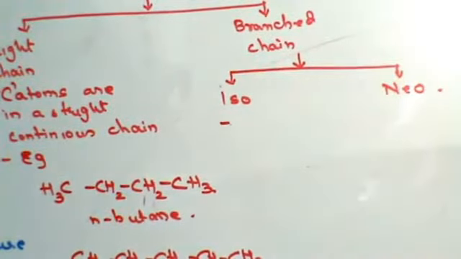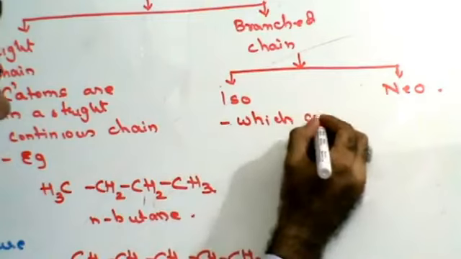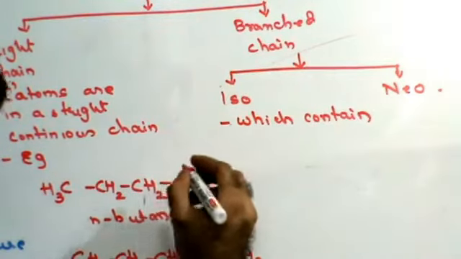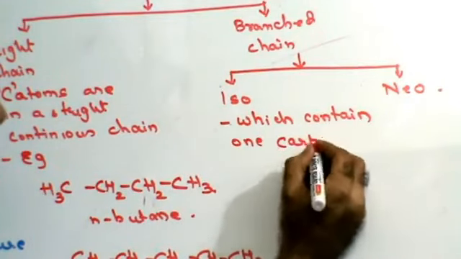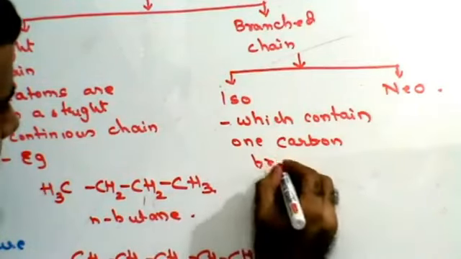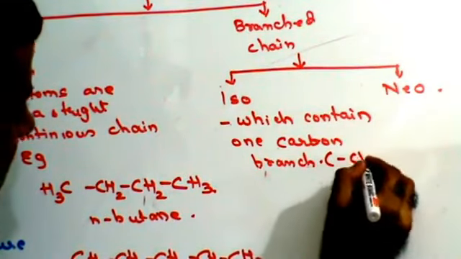Isostructure: these are alkanes which contain one carbon branch. When I say carbon branch, what do I mean? I mean CH3.